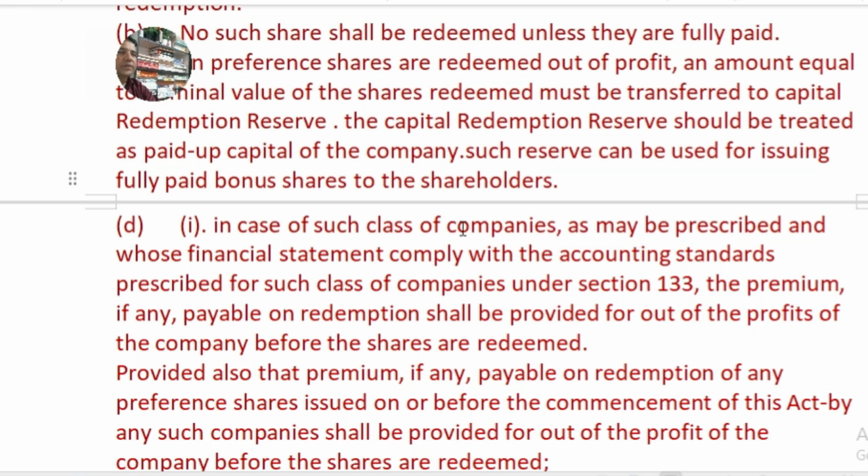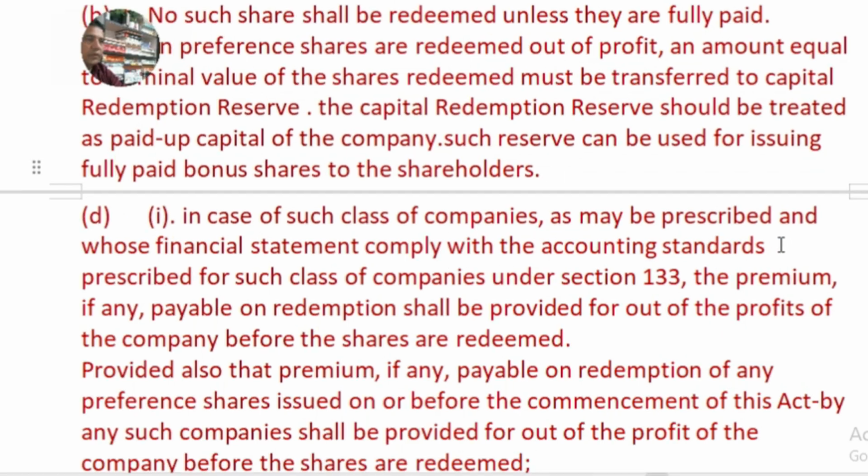In case of such class of companies as may be prescribed, and whose financial statements comply with the accounting standards, the central government has recommended certain types of companies falling under these categories, and they must comply with the accounting standards. This is prescribed for such class of companies under section 133 of the Companies Act 2013.